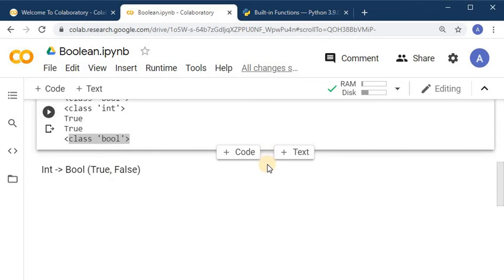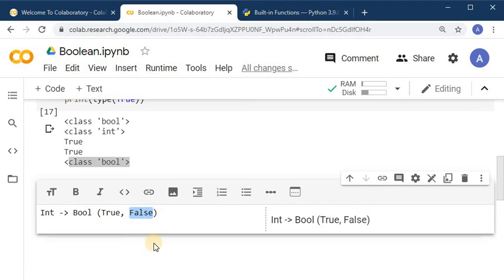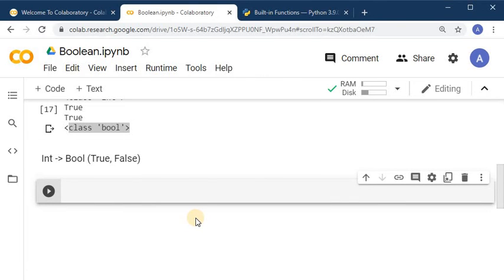Now coming to another question: why in the Python implementation has it been taken like this, True and False as integer values? To answer this question we have to go to the initial versions of Python, that was Python 1. In Python 1 there was no such implementation of a boolean class, there were no boolean values. At that time people used to imitate boolean values using 0 and 1.